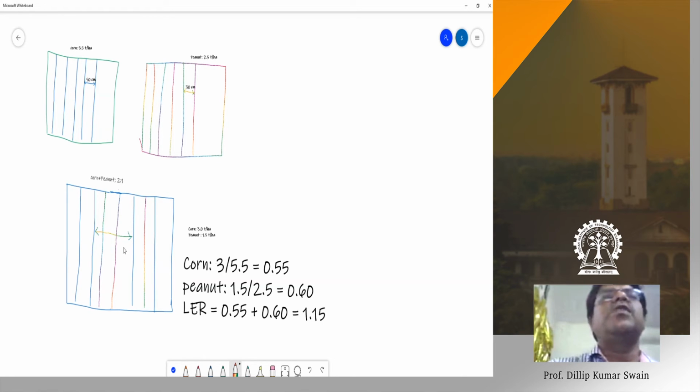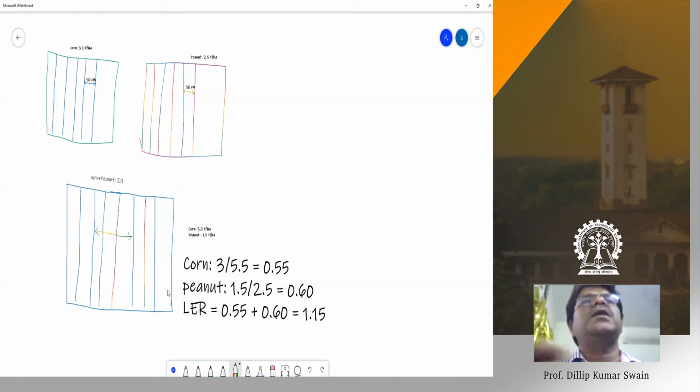But in the case of mechanization, it is very difficult to go for 2 rows of corn followed by 2 rows of peanut, because the seeder may be a 4 row or 6 row seeder, covering around 1 to 2 meters at a time. In this case, you can go for a complete strip of one crop followed by a strip of the second crop, using the seeder available for the second crop. That makes mechanization possible, and it becomes easy for sowing and harvesting as well.